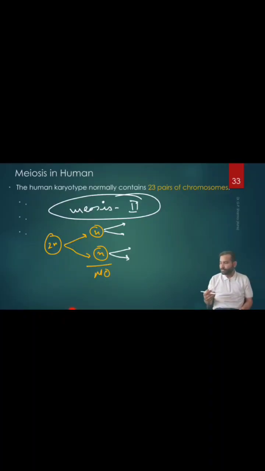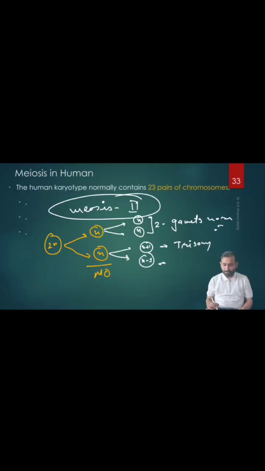If meiosis 2 has a problem, then what happens? The one which has no problem will produce the normal gametes, n and n. So the 2 gametes will be normal. But if this one in meiosis 2 is affected, it will produce abnormal gametes. One will be n plus 1 and one will be n minus 1. That means one will be trisomy and one will be monosomy. That is non-disjunction in meiosis 2.